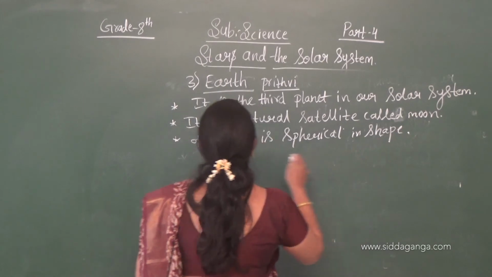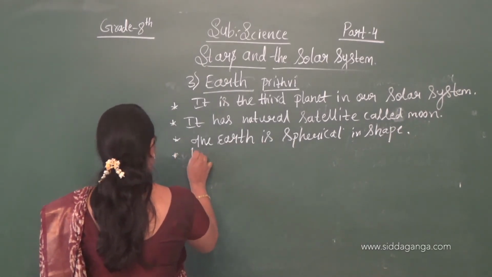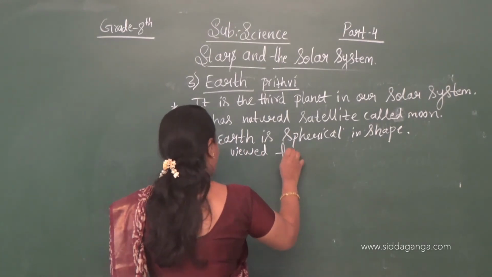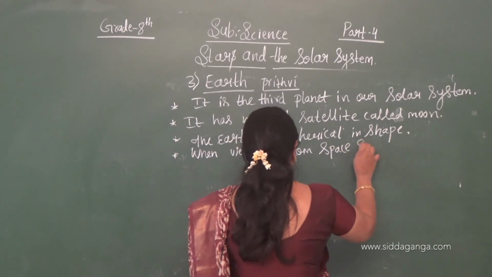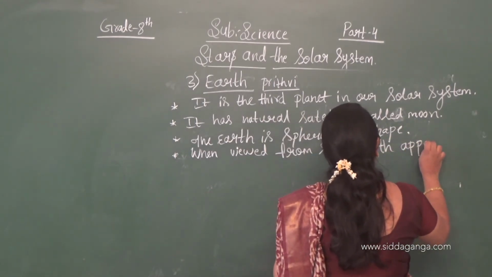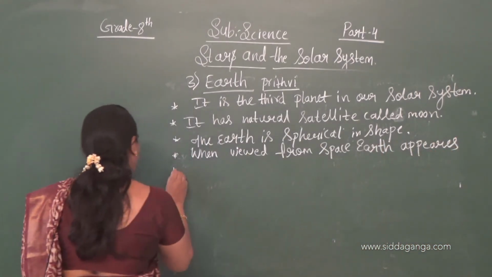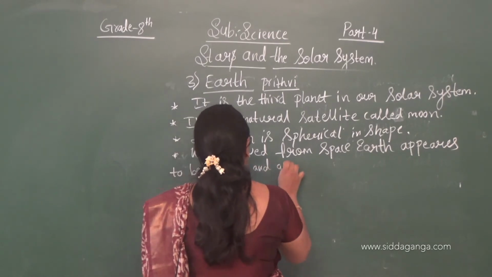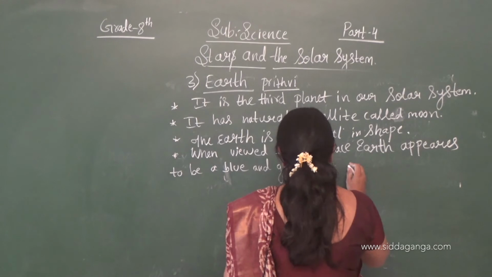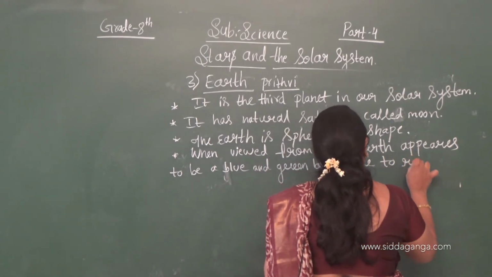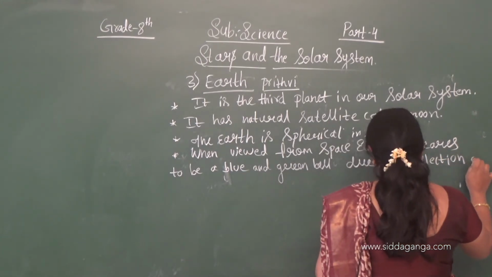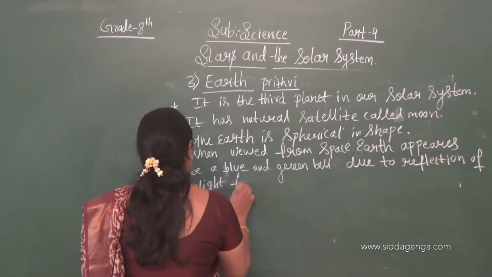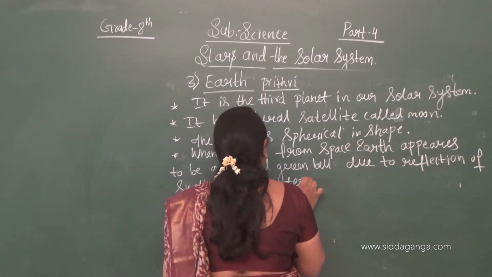Spherical in shape. When viewed from space, Earth appears to be a blue and green ball due to reflection of sunlight from water and trees